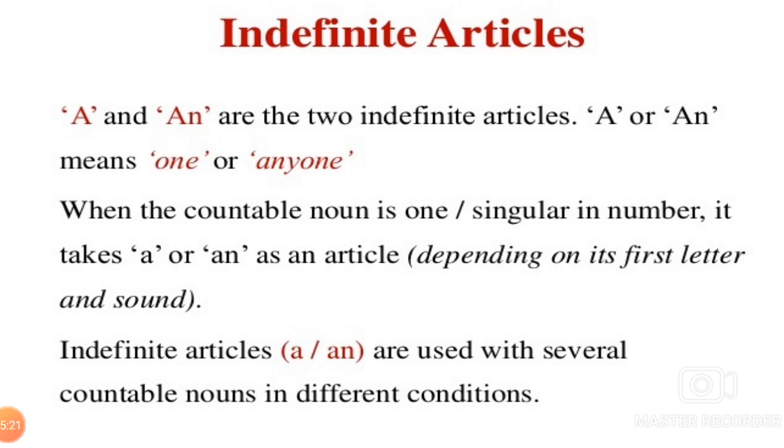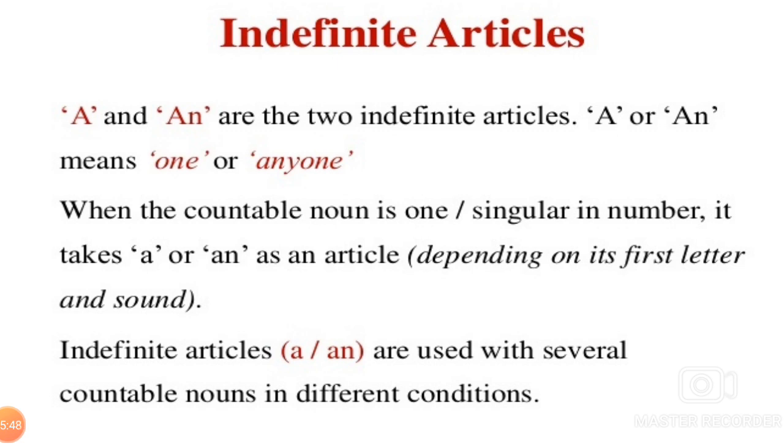Indefinite articles. A and an are the two indefinite articles. A or an means one or anyone. When the countable noun is one, singular in number, it takes a or an as an article, depending on its first letter and sound.